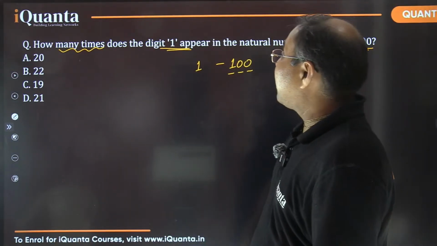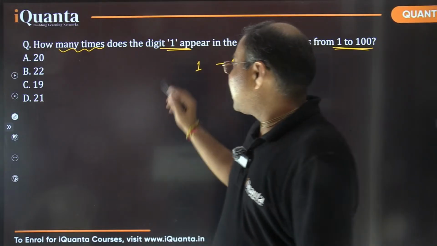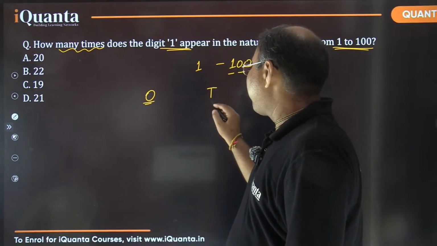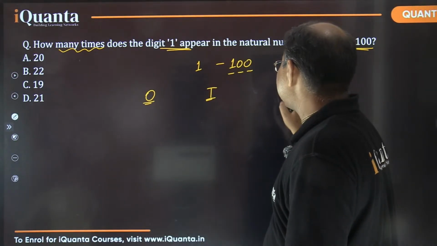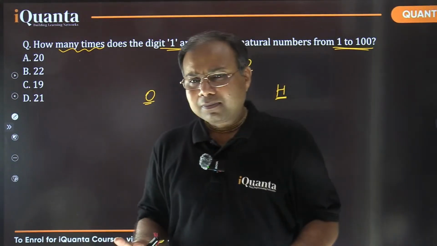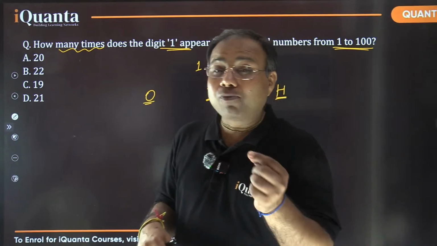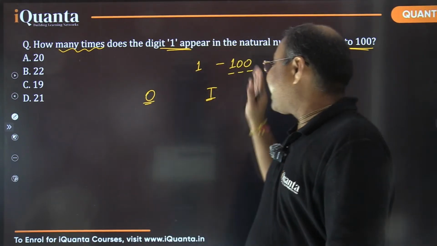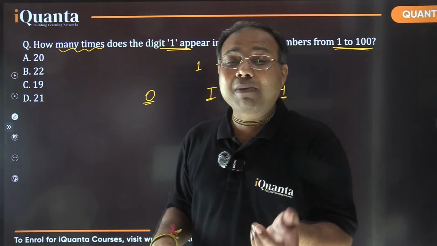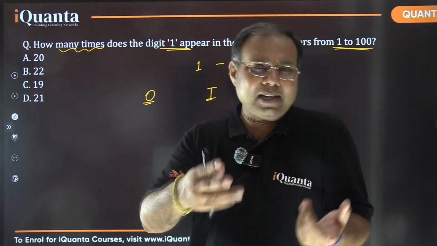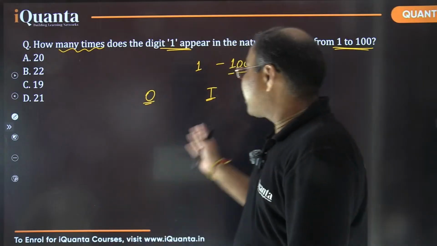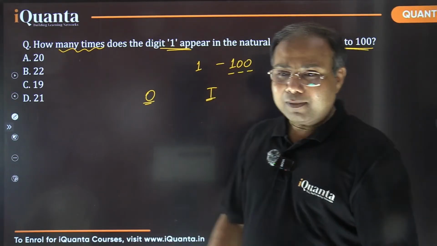So basically, I need to figure out how many times the digit 1 appears at ones place, how many times 1 appears at tens place, and how many times 1 appears at hundreds place. And there is not going to be any repetition here, because I'm looking for the digit 1 appearing at ones place, tens place and hundreds place separately. There can be a few numbers which have 1 at ones place as well as 1 at tens place. 11 is one such number, so I need to consider 2 ones there. So 11 would be coming in the ones place category as well as the tens place category. So there would not be any confusion.